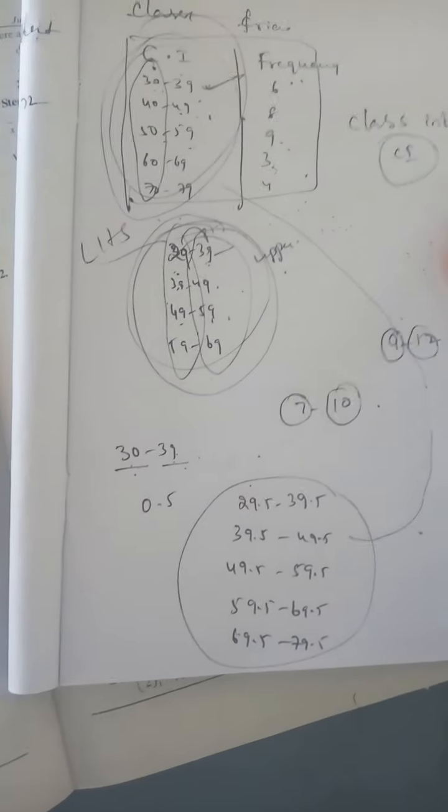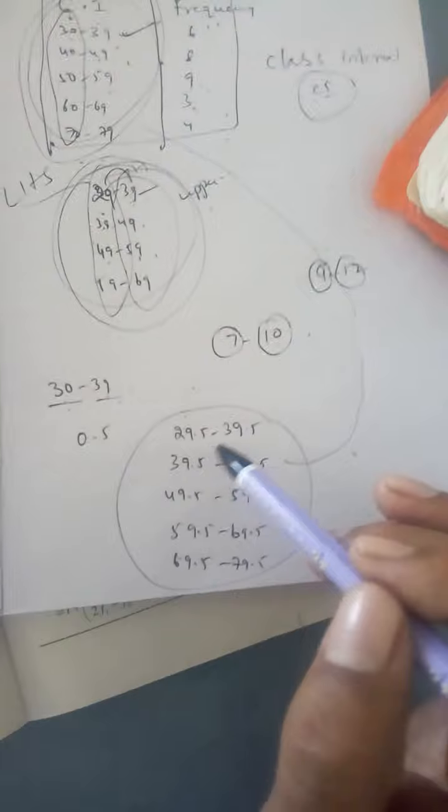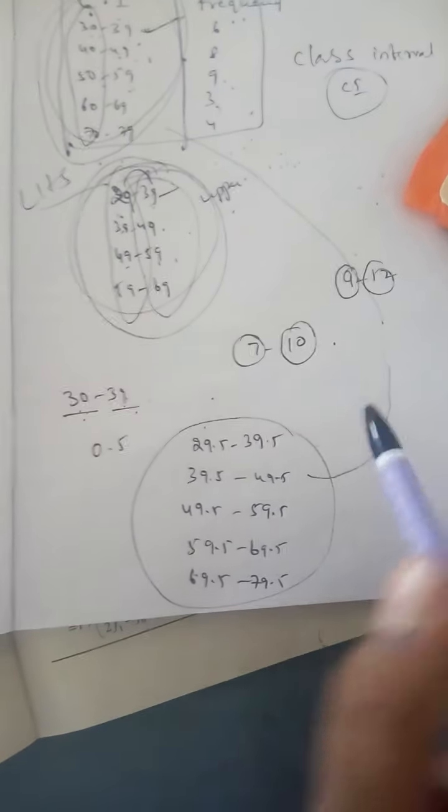Class size. The difference between the upper limit and lower limit is called the class size.